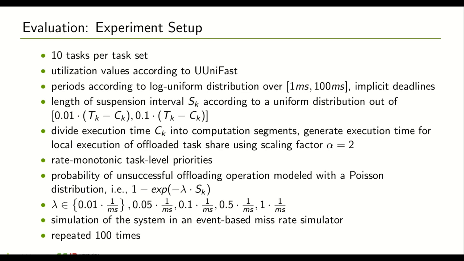We assigned rate monotonic task level priorities. We modeled the offloading, so the probability that an offloading operation is unsuccessful, so the unreliability of the connection, using a Poisson distribution, and we tested different values for this one, and we simulated this whole system in an event-based simulator. And each experiment, that means the experiment for each setup basically, was repeated 100 times.